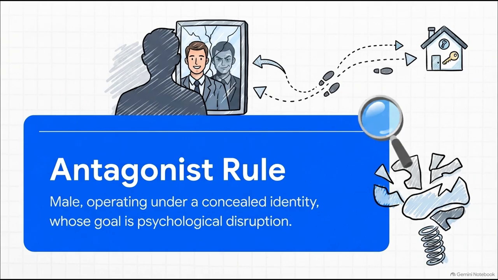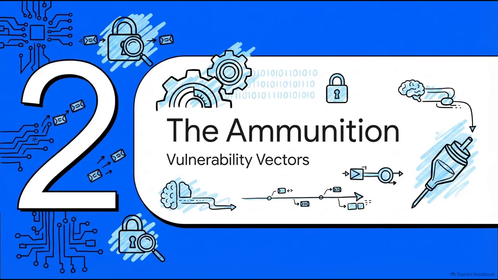And rounding out our triad is the antagonist role. He must be male, and he's always operating under a concealed or dual identity. The big takeaway here is his motive. His goal is not some transactional, run-of-the-mill crime like a robbery. His entire objective is the systematic psychological disruption of the protagonist. To pull that off, he needs plausible, totally legitimate access to her life, long before she ever realizes who he truly is. Moving on to Section 2, the ammunition.